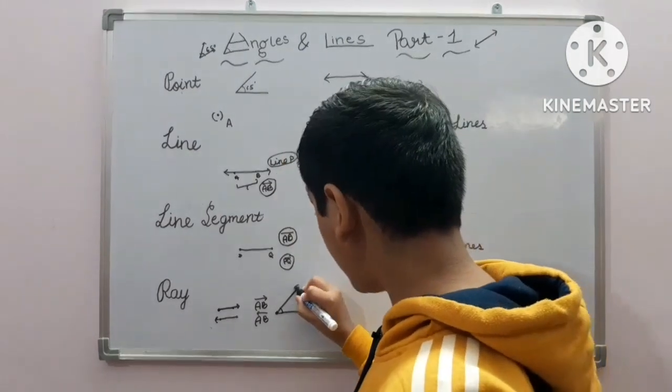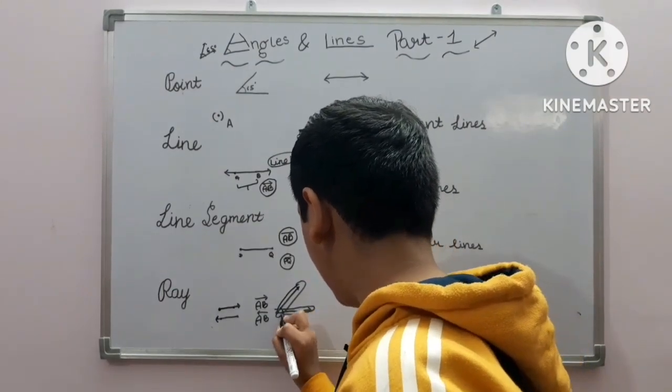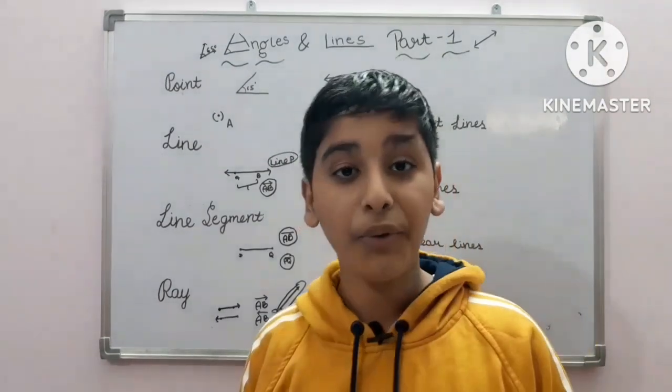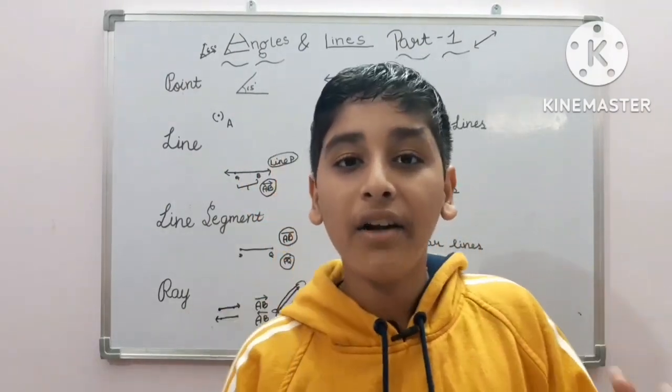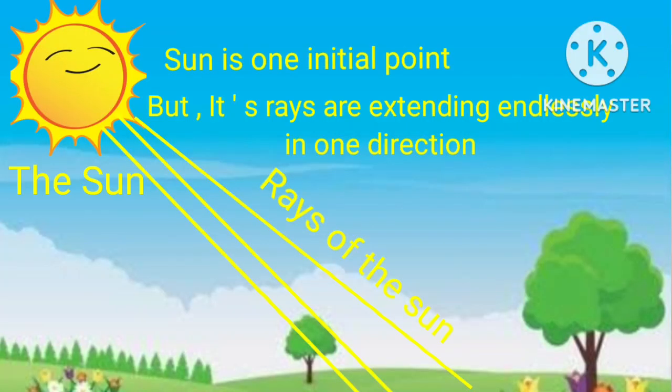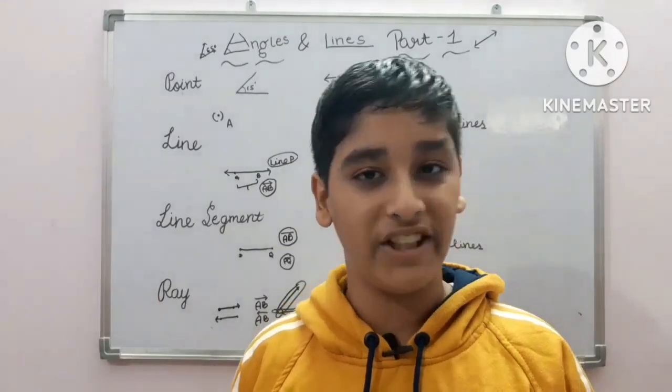So it has two rays. It is made up of two rays, as you can see clearly. And let me tell you one more fun fact, that the rays of the sun can be compared to the rays in geometry, as the sun rays have one initial point but can extend endlessly in one direction, very much similar to the ray in geometry.